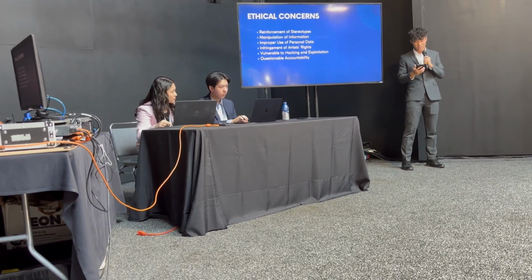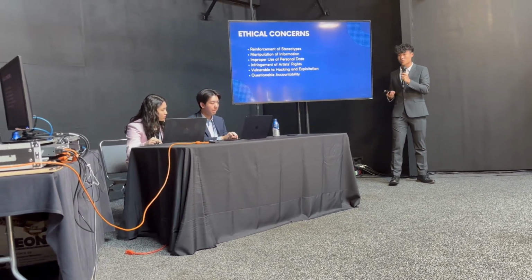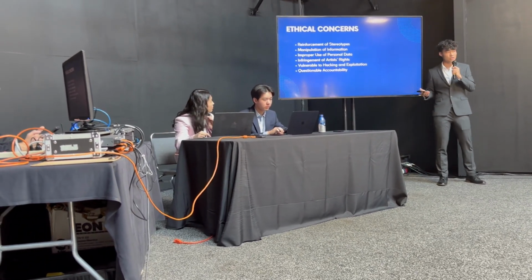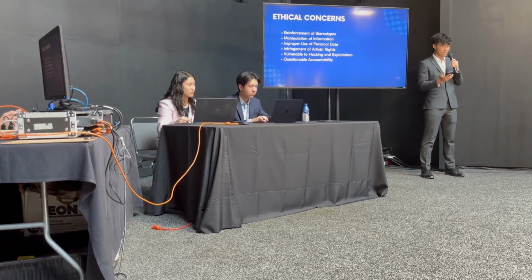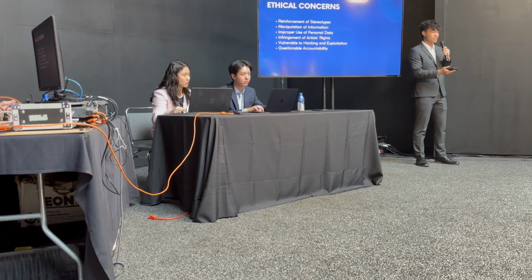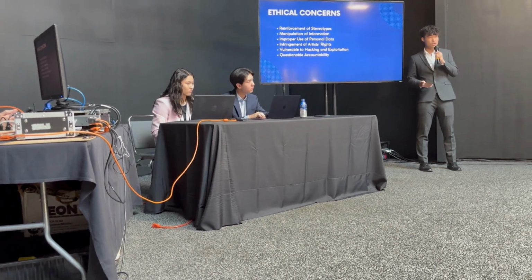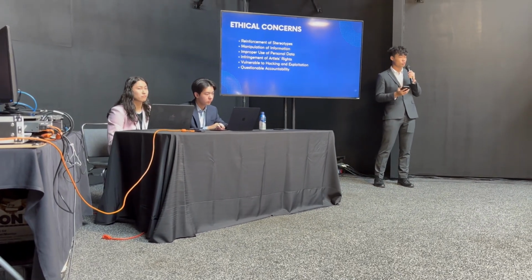so as leaders in technology and innovation, right, it's important for us to understand these 6 potential major ethical pitfalls in stable diffusion models or image generation models in general. And the first one is reinforcement of stereotypes. Since stable diffusion models learn from vast data sets, which often contain historical biases, if not carefully managed, these models can perpetuate and amplify harmful stereotypes relating to race, gender, and other characteristics, right? That's why it's important for us to carefully manage data when training algorithms.